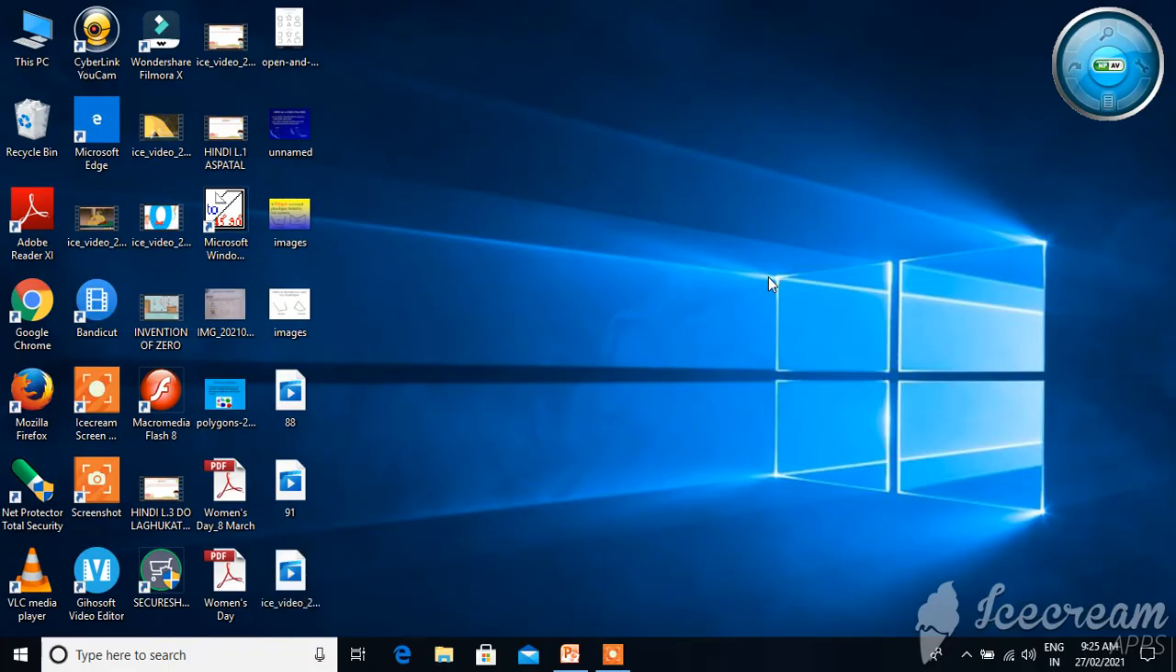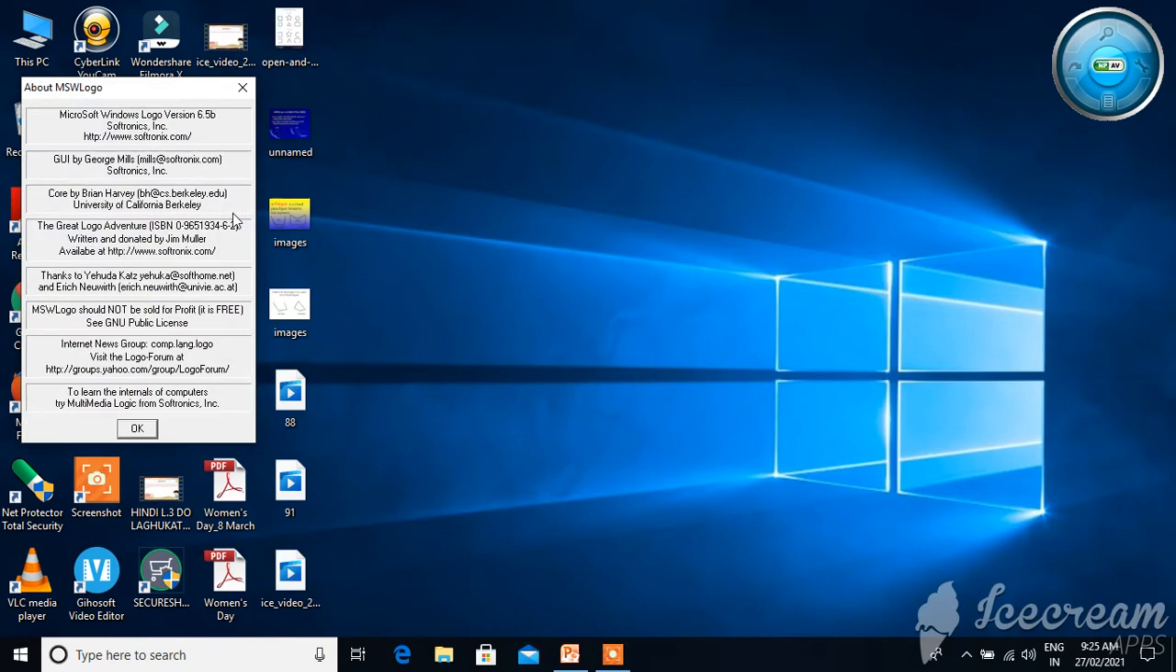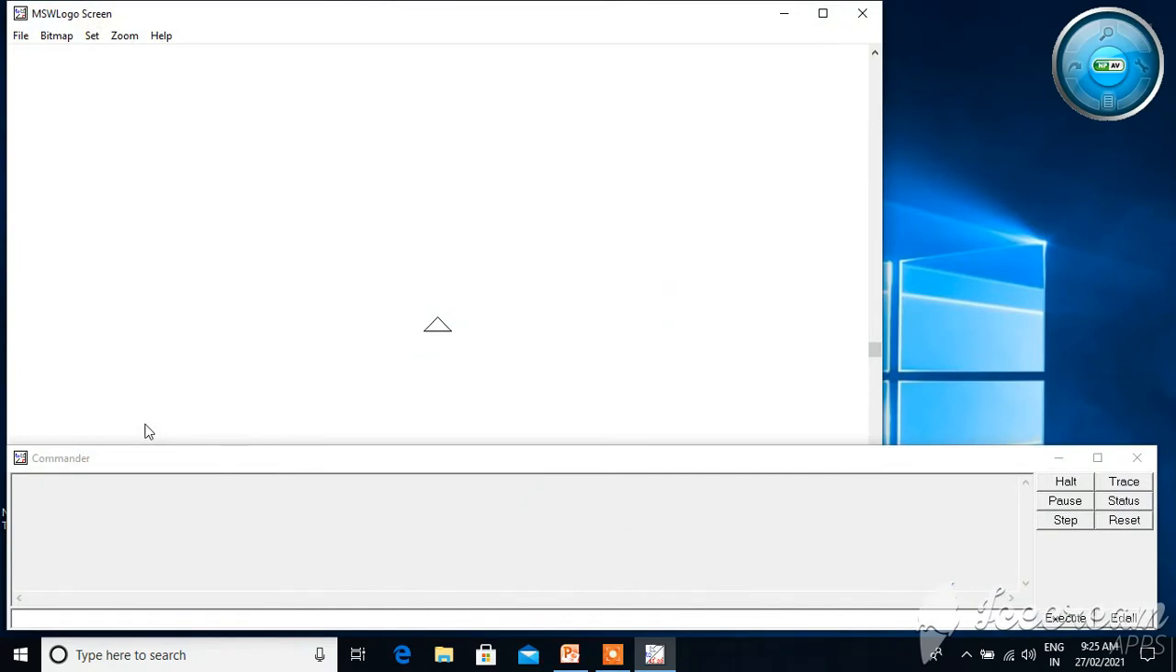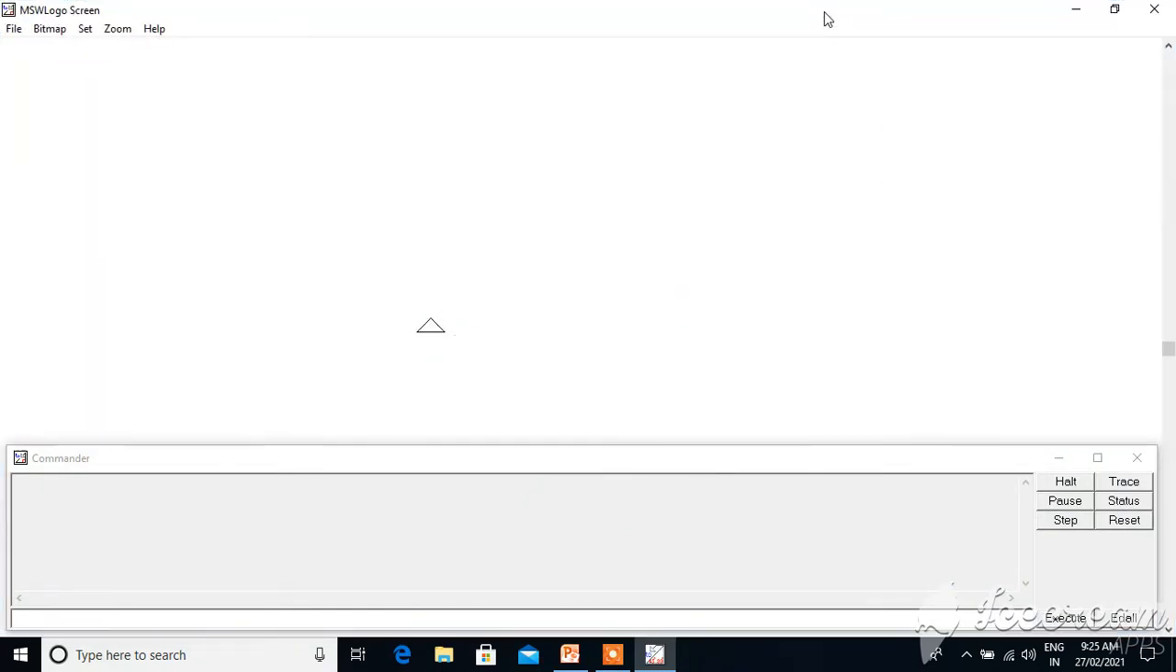Now we will see some commands to draw the polygon on the screen. For that, open MS Logo software. In the last lecture I explained this MS Logo software. As I said, the triangle that you can see on the screen is the turtle. We will call it a turtle. Now we will draw two lines.